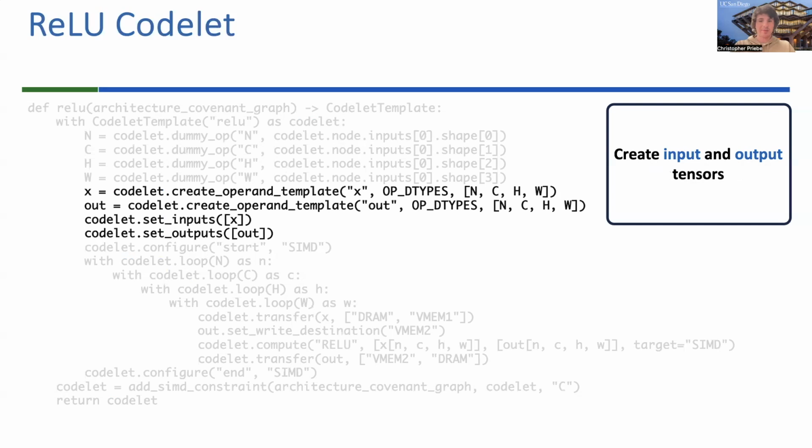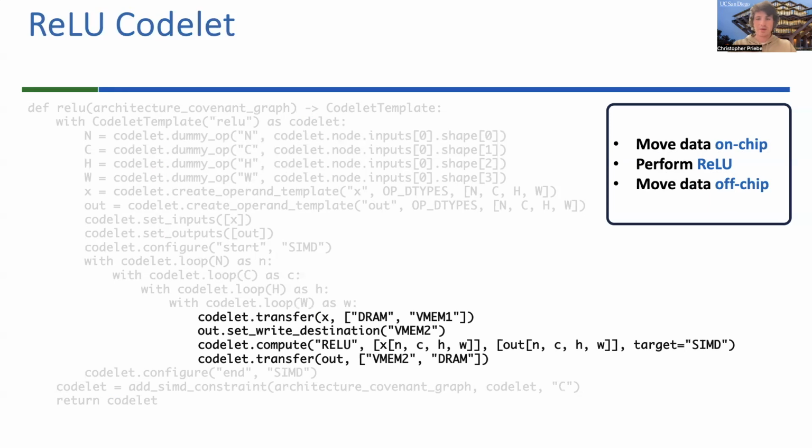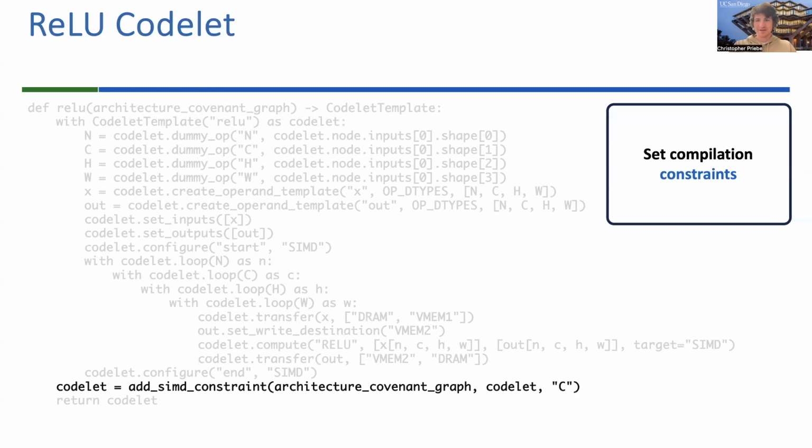Then we use dummy operands to define the input and output tensors for the ReLU. So next we need to define our loops that we're going to iterate over each dimension of the input and output tensor. Then we'll define the body of our codelet, which is where we are going to do our transfers from DRAM to our on-chip scratch pads. We'll actually do the computation, and then we'll store again. And finally, we will add some compilation constraints that the compiler can use to ensure that our output code is valid.